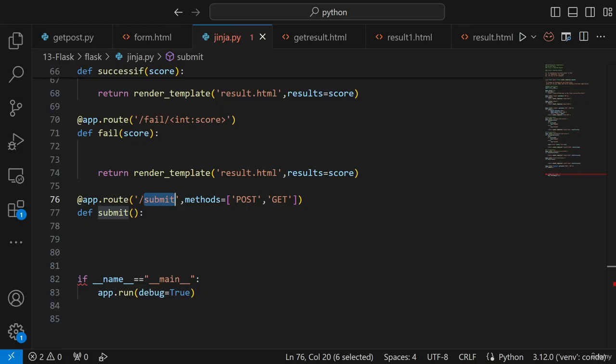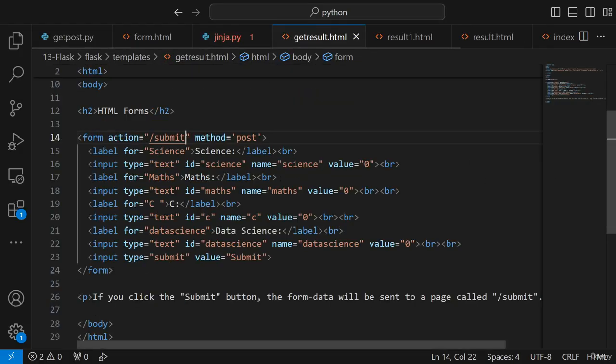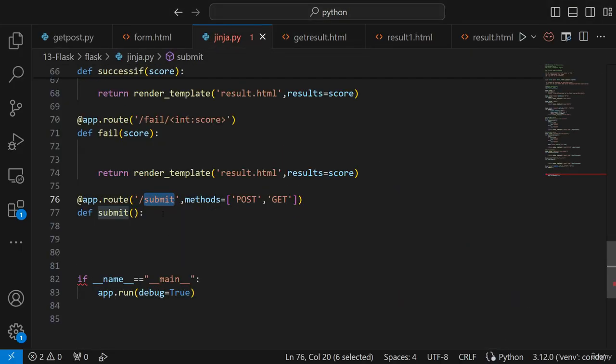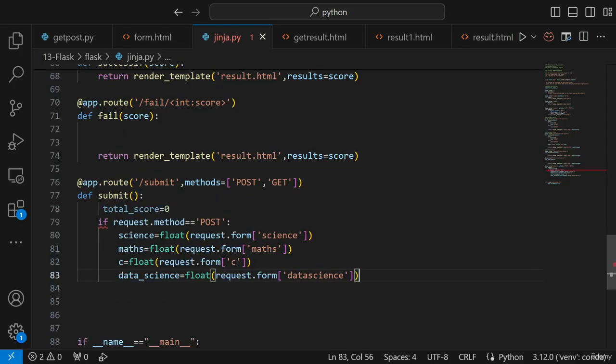Now with respect to /submit, as you all know, I have so many IDs, right? Like one ID is science, maths, then you have C, then you have data science. I need to read these particular values. In order to read them, I will write this particular condition. See this, very simple. I think I've already discussed it. I'll say, initially my total score is so much.